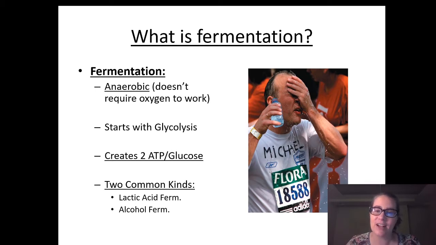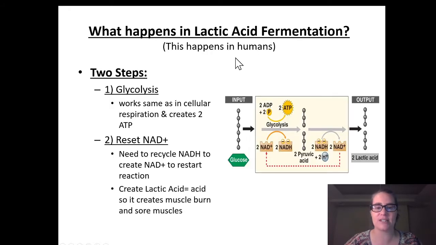Because it starts with glycolysis, it's going to make per glucose a total of 2 ATP. It's going to run glycolysis in a similar way. That's what you net. 2 ATP is what you net in cellular respiration as well. And there are two common kinds of fermentation: lactic acid fermentation and alcohol fermentation. So let me show you what I mean by those particular kinds of fermentations.